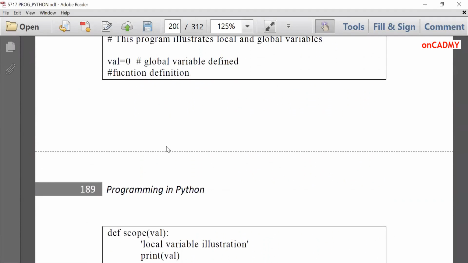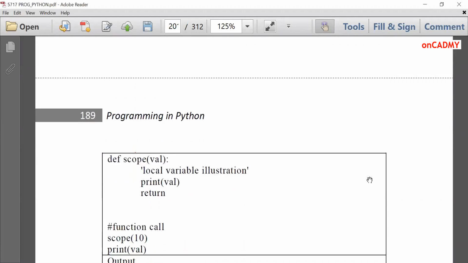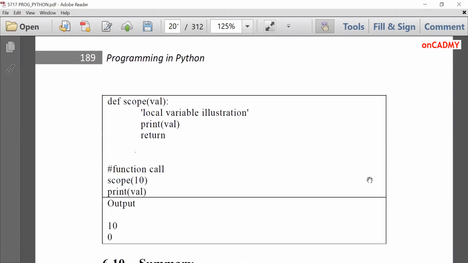We have declared a variable val is equal to 0, then def scope(val), and we are going to print it. And in the function call, we have given 10 and print val. You can see that when this value goes here, it prints the value 10 over here.